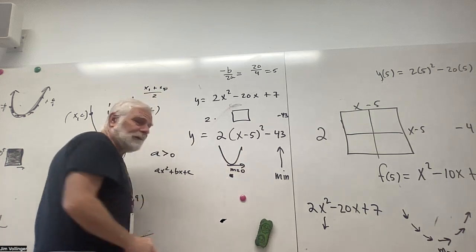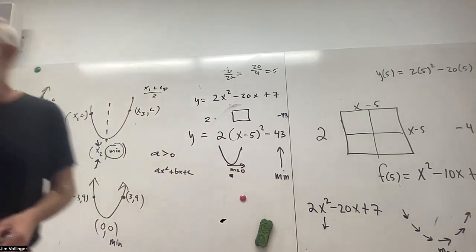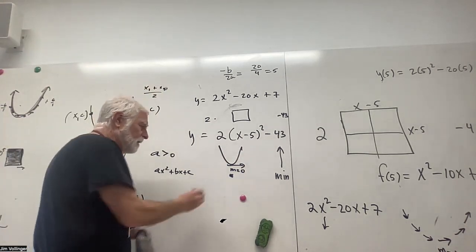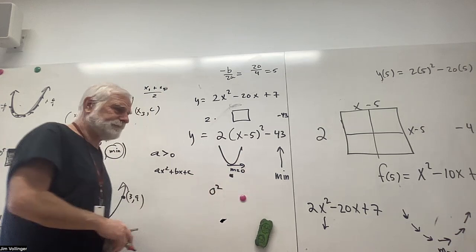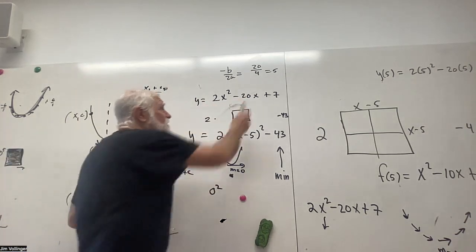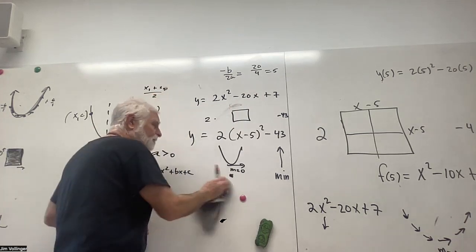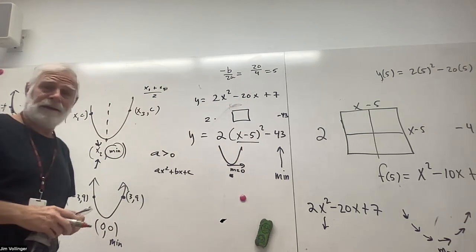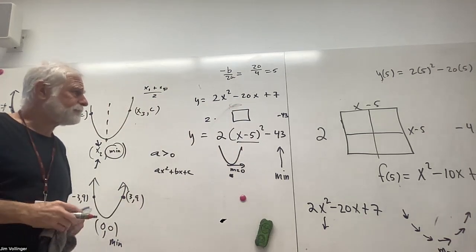And why? No square area. You start squaring numbers, you get positive results except for one square, and that's the zero square. And this has a minimum. It's cup-shaped up, and it appears to be happening at 5. So 5 has to act like a 0, and that's one of the reasons we write x minus 5 squared.